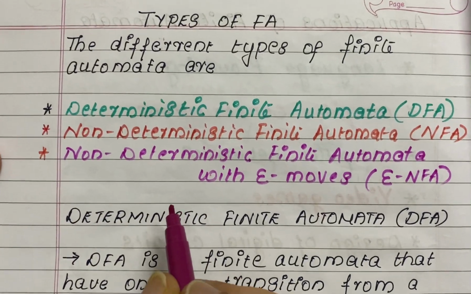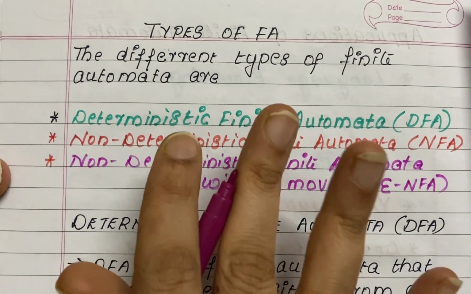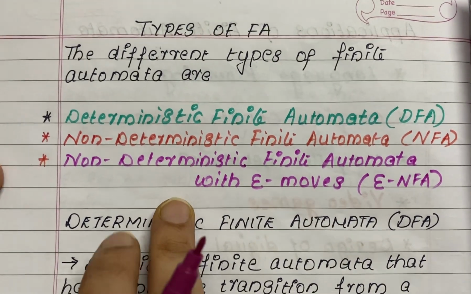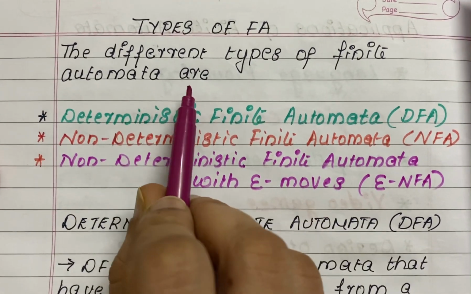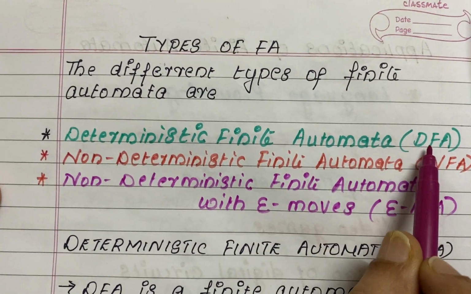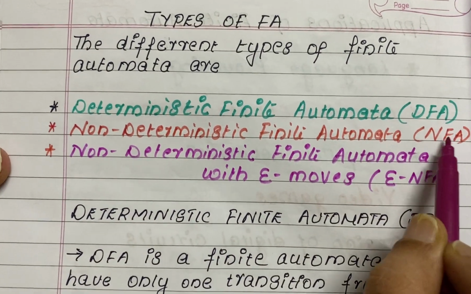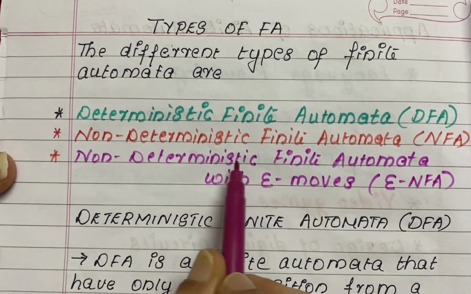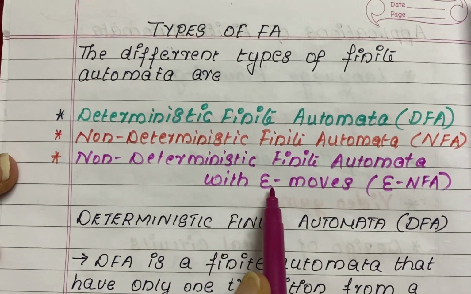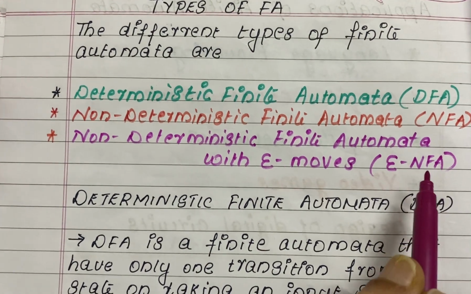Hello everyone. In today's video we are going to discuss the types of finite automata. The different types of finite automata are the deterministic finite automata, which we will call DFA, non-deterministic finite automata NFA, and non-deterministic finite automata with epsilon, the epsilon NFA. So these are the types of finite automata.